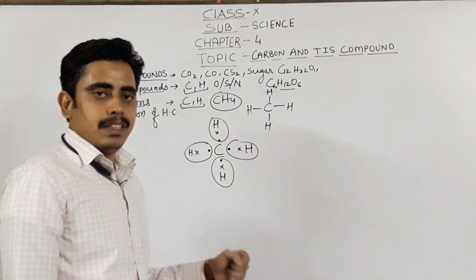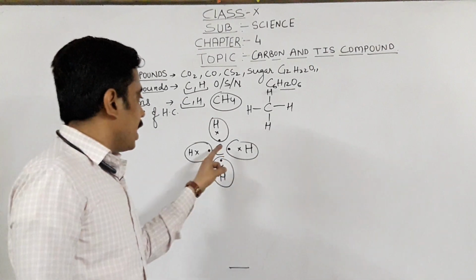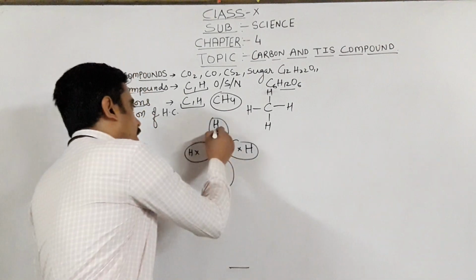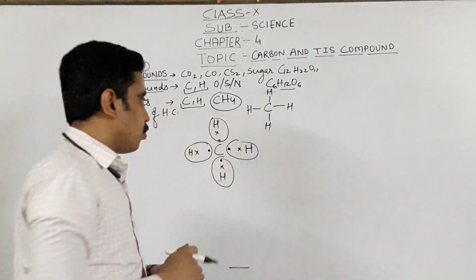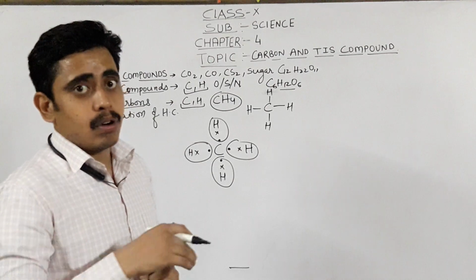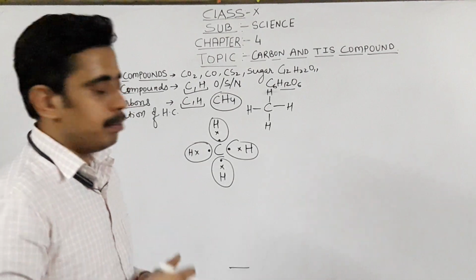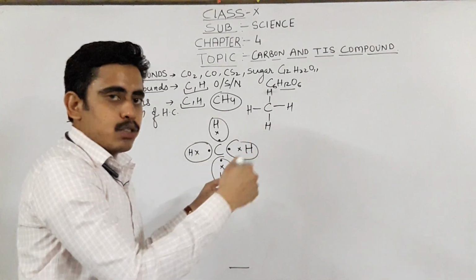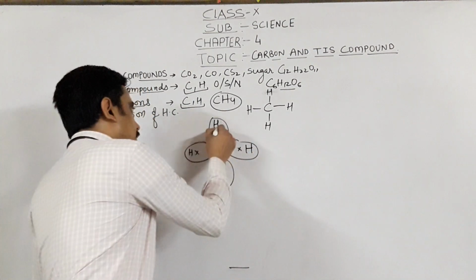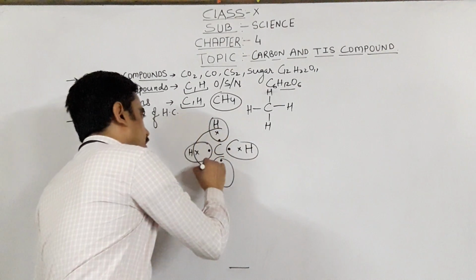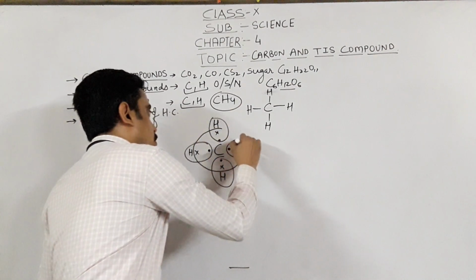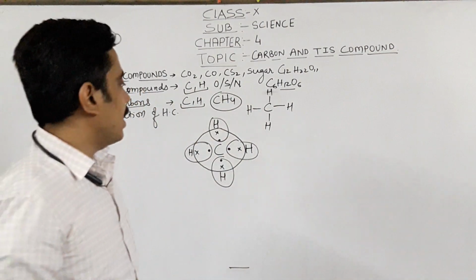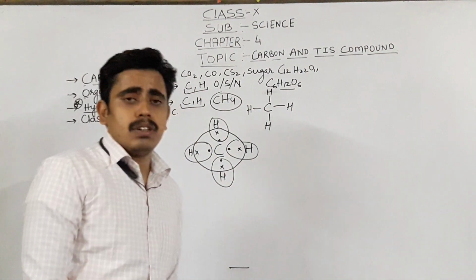But if you see the structure of methane, carbon also needs to complete its octet. So how will the carbon complete it? 4 electrons are present in the outermost shell. It needs 4 more electrons to complete its shell. So how will it complete? It will take 1 electron. No, it will share 1 electron with the hydrogen atoms like this. This circle of carbon has 8 electrons. That means 8 electrons are present in the outermost shell of carbon. So this is the basic electron dot structure.